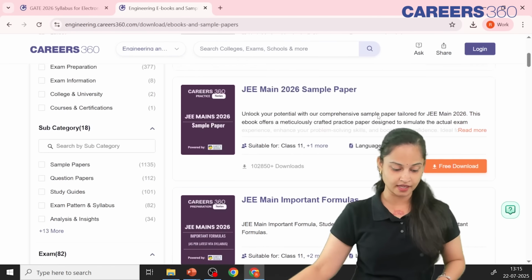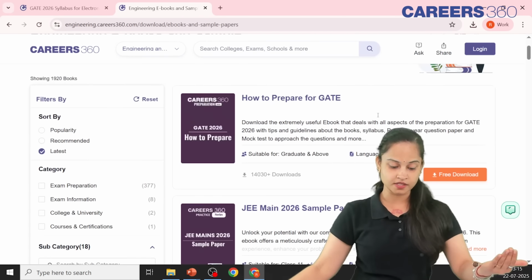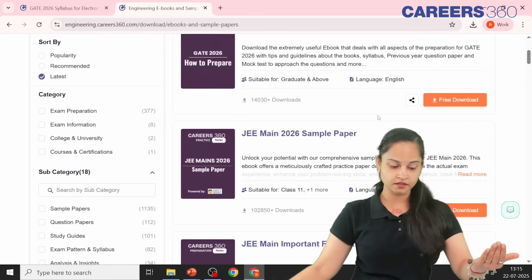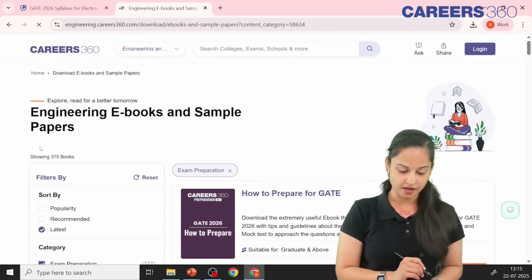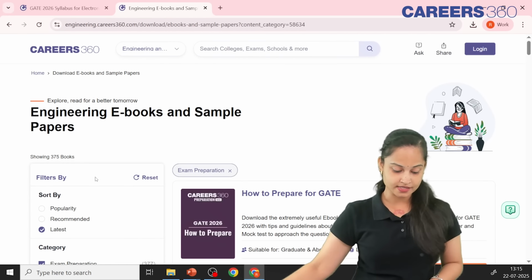आप यहाँ से filter कर सकते हैं. On the left hand side of this interface, there is a filter. So over here, categories, exam preparation you can mark. Okay. Now you have done the exam preparation.